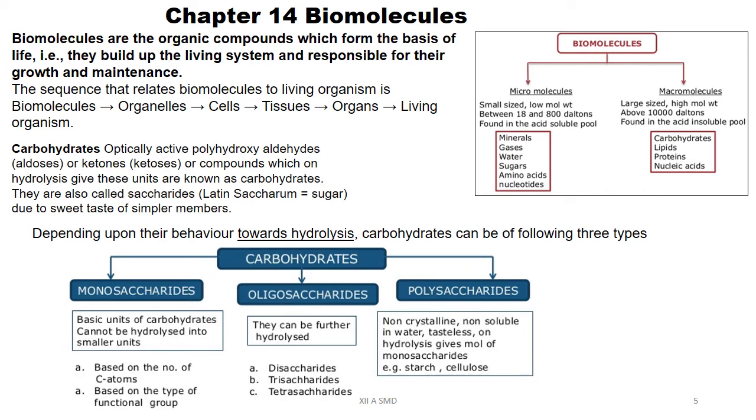On the basis of their chemical properties, these are classified as saccharides. Saccharides means sugar. Monosaccharides, oligosaccharides and polysaccharides.